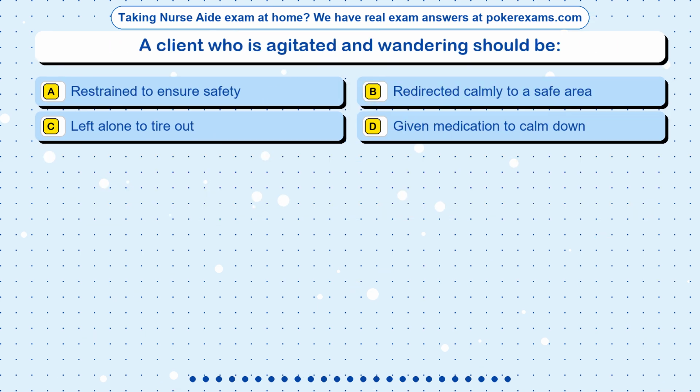Question 10. A client who is agitated and wandering should be: Option A. Restrained to ensure safety. Option B. Redirected calmly to a safe area. Option C. Left alone to tire out. Option D. Given medication to calm down.